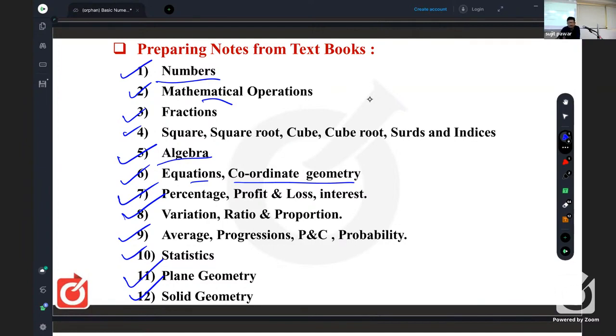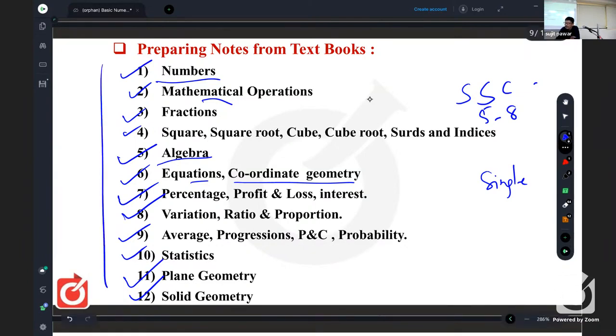For CBSE board books, we have a single book for maths, including all algebra, arithmetic, geometry. But for the SSC board, we have a single book for 5th to 8th, and for 9th and 10th there are two books: 9th maths 1, 9th maths 2. Same is for the 10th standard. So you will go through those textbooks and prepare your notes. Is it clear?